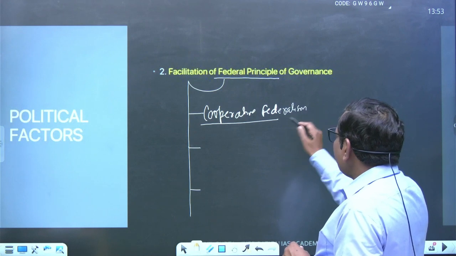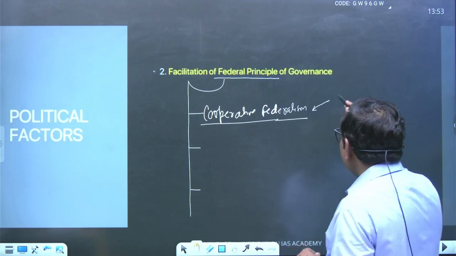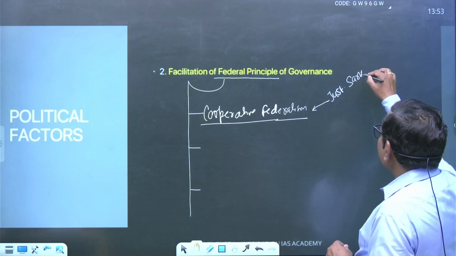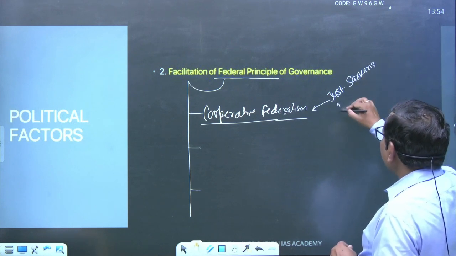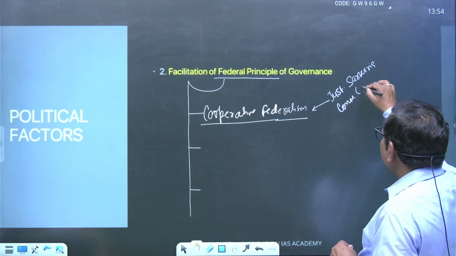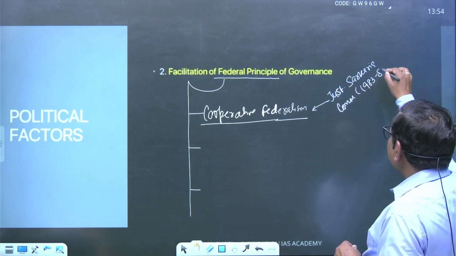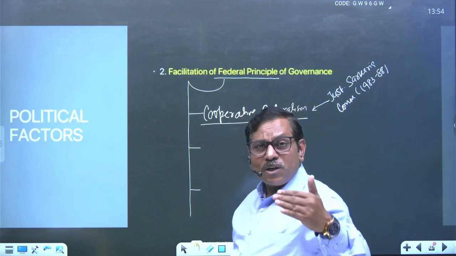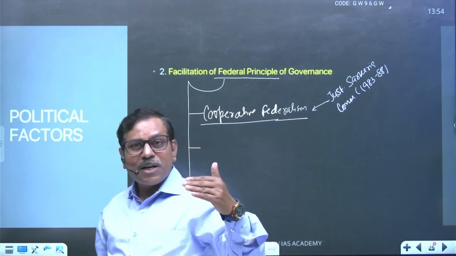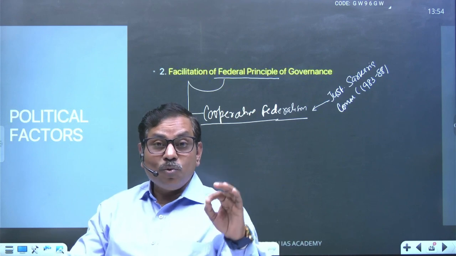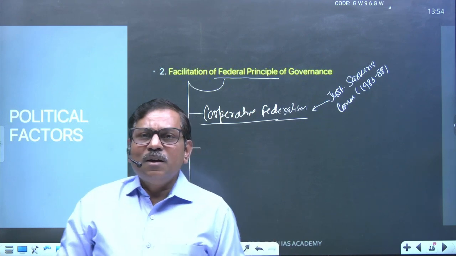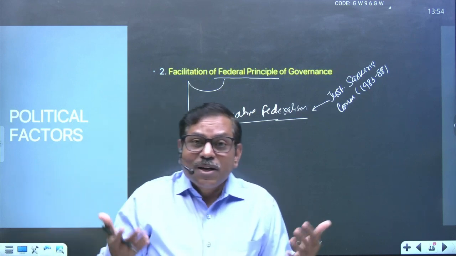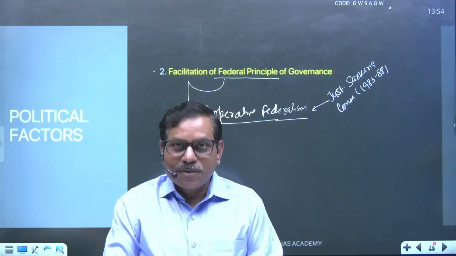And one of the important commission recommendations is very famous, what is called the Justice Sarkaria Commission of 1983 to 88. Sarkaria Commission says you have to involve cooperative federalism by harmonization of relations between the union and state by empowering many constitutional and extra constitutional mechanisms, right?